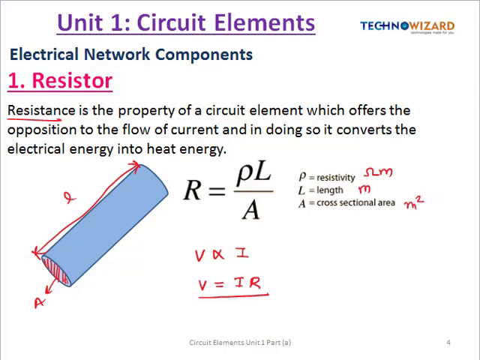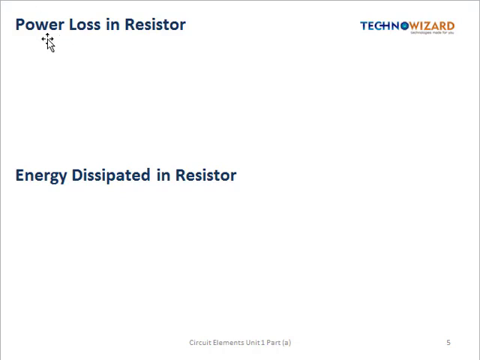Okay, now next is power loss in a resistor. So let us see what is power. Power is the rate at which a specific work is done. As we know, because of resistance it will offer opposition to the flow of current, and it will produce heat. So the amount of heat produced is given by I square R into T. So this is the amount of heat produced by the resistor.